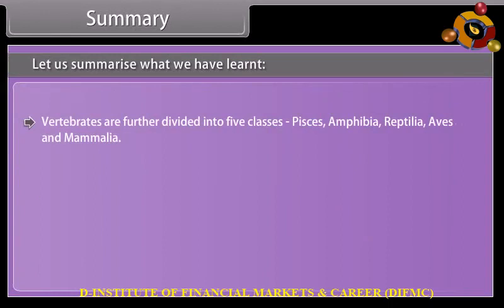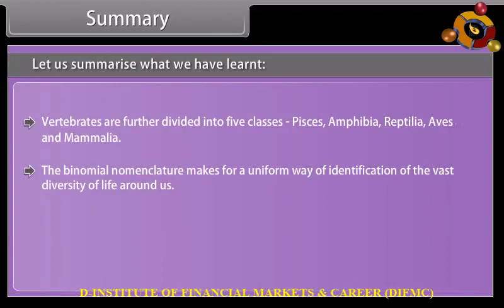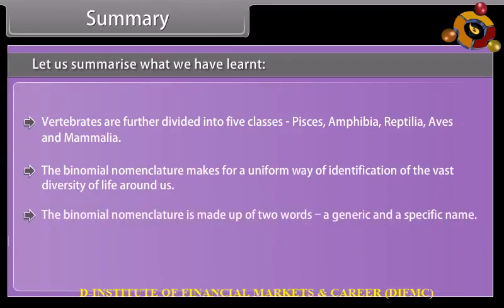Vertebrates are further divided into 5 classes: Pisces, Amphibia, Reptilia, Aves, and Mammalia. Binomial nomenclature makes for a uniform way of identification of the vast diversity of life around us. It is made up of 2 words, a generic and a specific name.